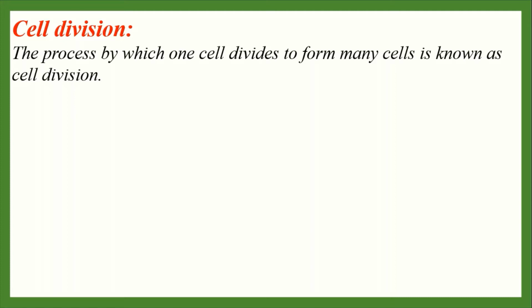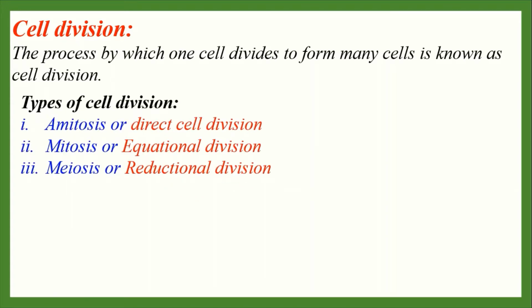In 1882, Fleming for the first time observed cell division in the cell of salamander. Cell division is essential to all forms of life, and all new cells arise from pre-existing cells. Cell division is mainly of three types: amitosis cell division or direct cell division, mitosis cell division or equational division, and meiosis cell division or reductional division.